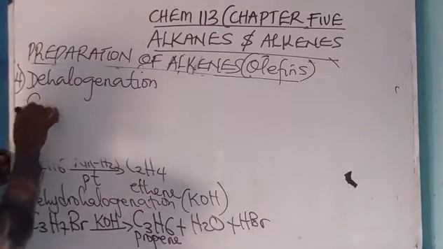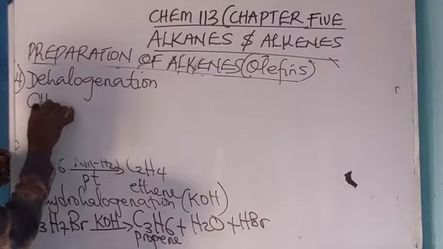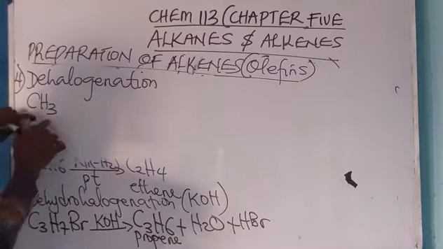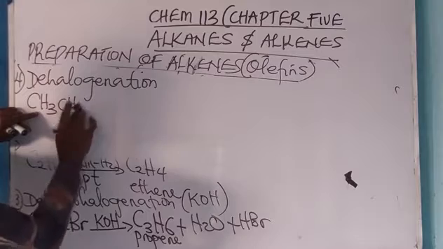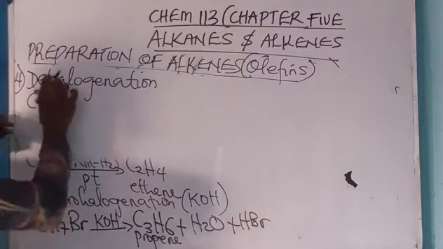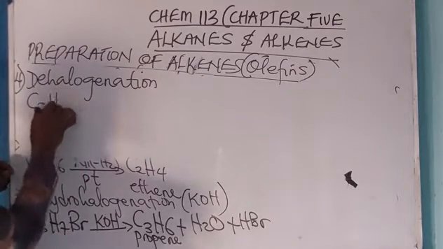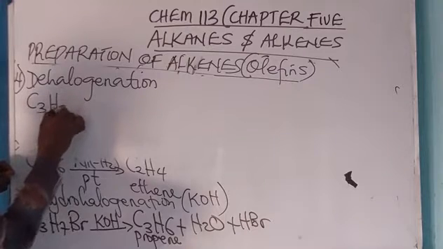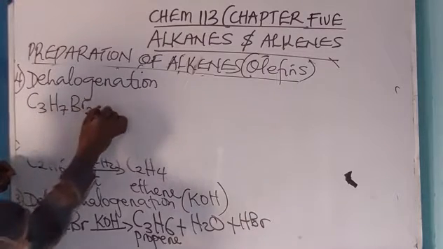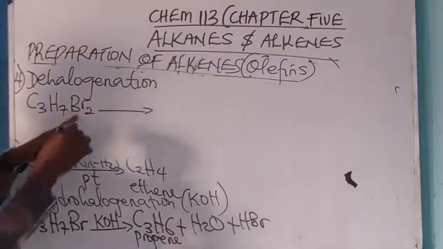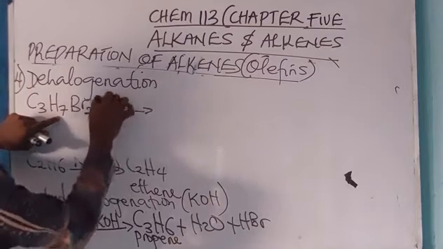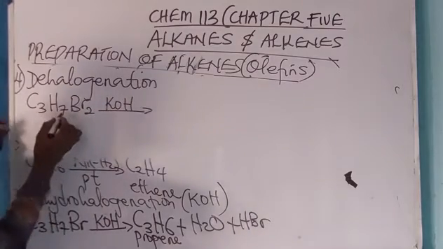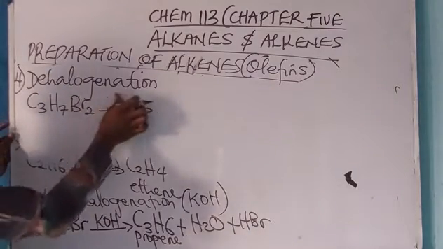Let me take C3H7Br. I want to remove bromine and hydrogen.